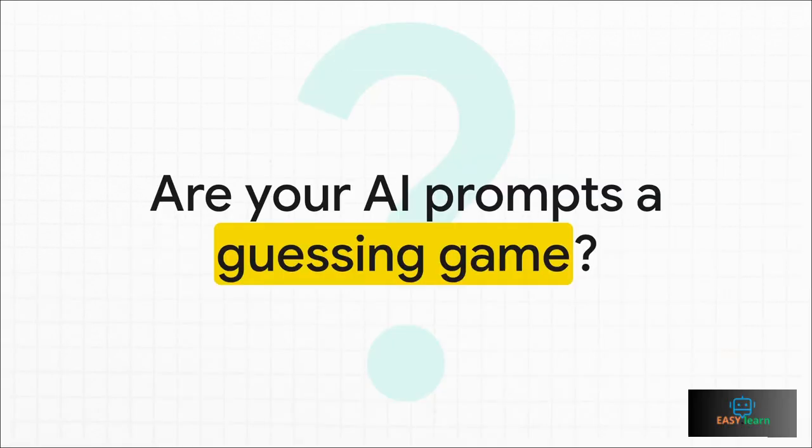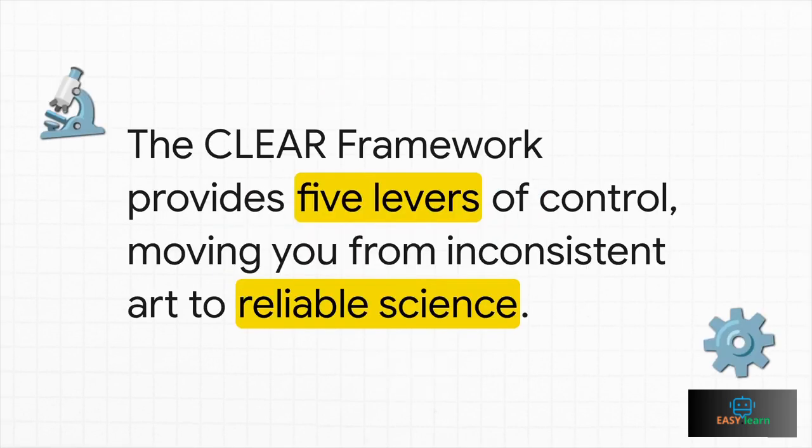So, does this sound familiar? You're getting these generic, kind of unhelpful, or sometimes just plain weird responses from your AI? You feel like you're just throwing words at the screen and just hoping for the best? Look, if that's you, you are not alone. But what if I told you there's a way to actually architect the perfect response every single time? Well, that's exactly where the CLEAR framework comes in.